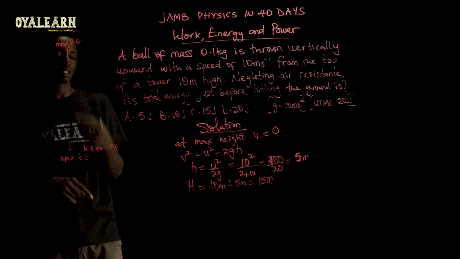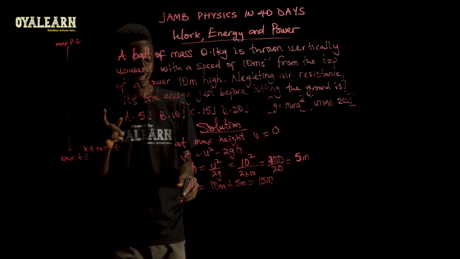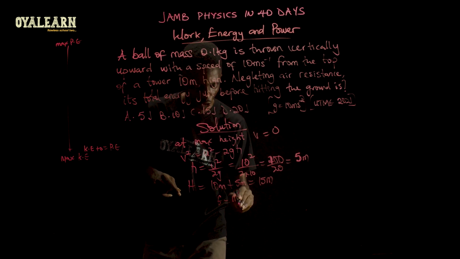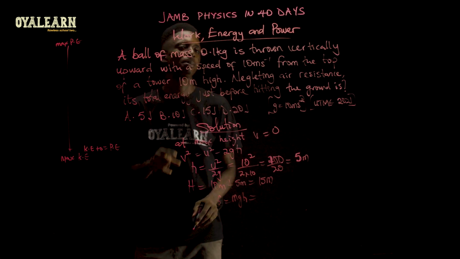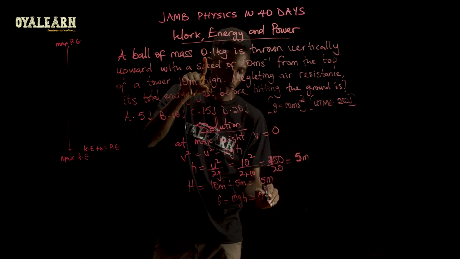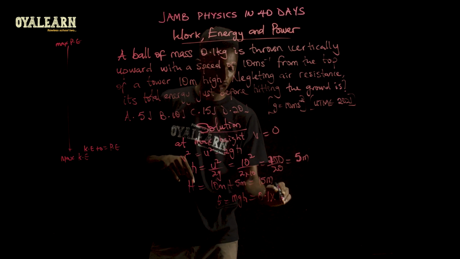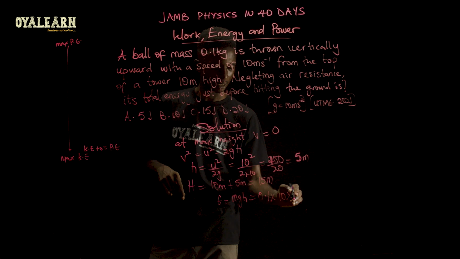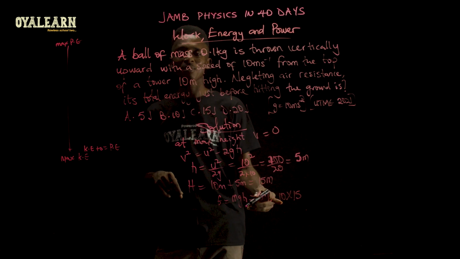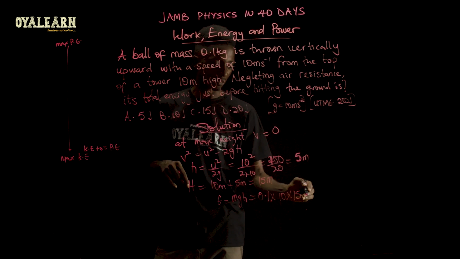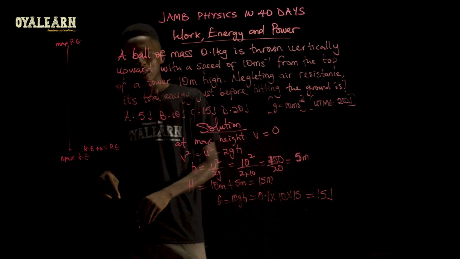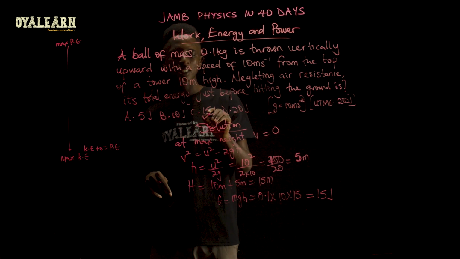So basically, we can just calculate the maximum potential energy. So the energy there becomes mgh, which is the mass, 0.1, times g, which is 10, times h, which is 15. Now, 0.1 times 10 will give you 1, and 1 times 15 will give us 15 joules. The correct option is option C.